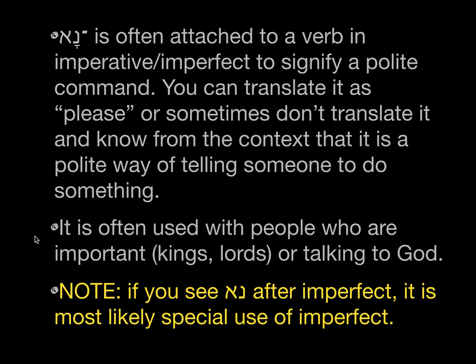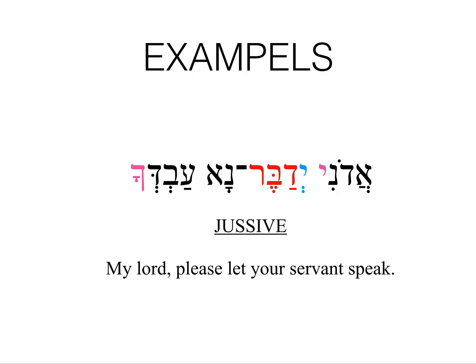It is often used, point number 2, with people who are above the person or are important, like kings and lords and princes, etc., or when talking to God. And know that if you see na after an imperfect, it is most likely a special use of imperfect. Here are 2 examples.